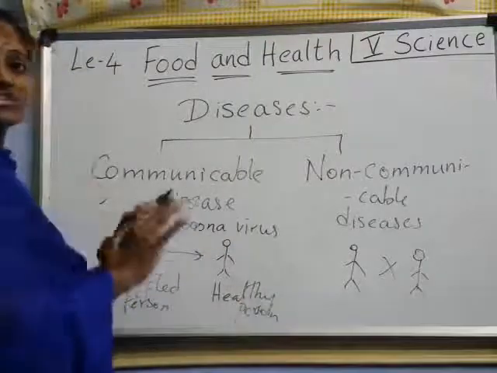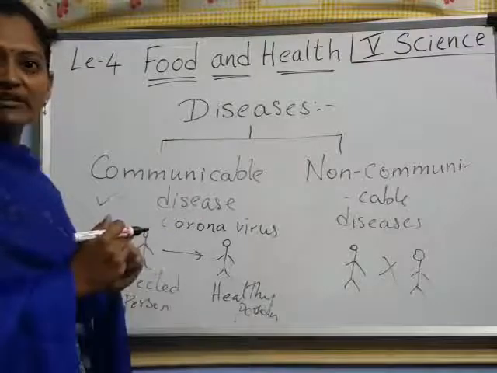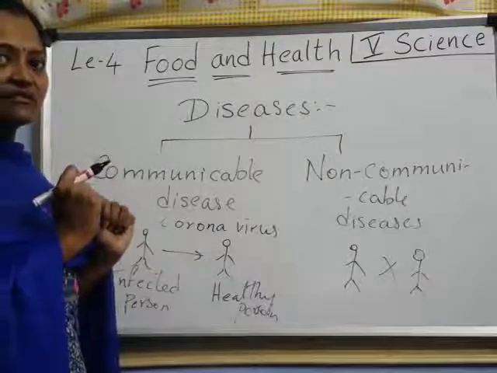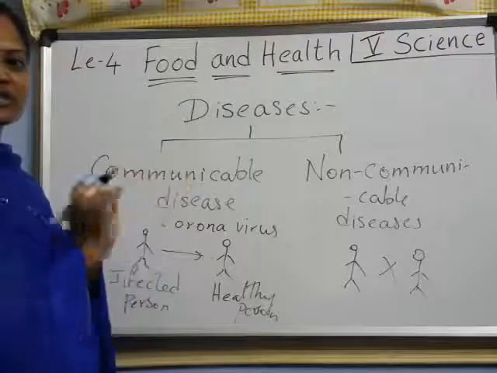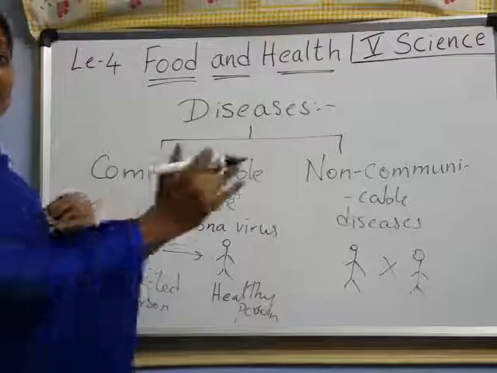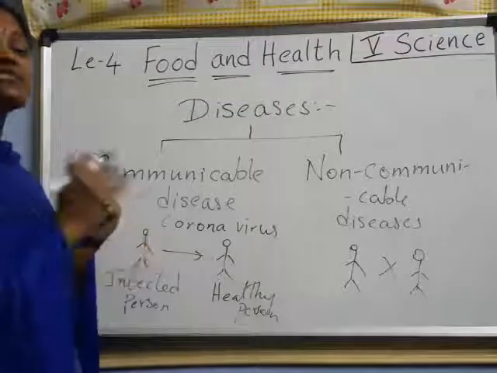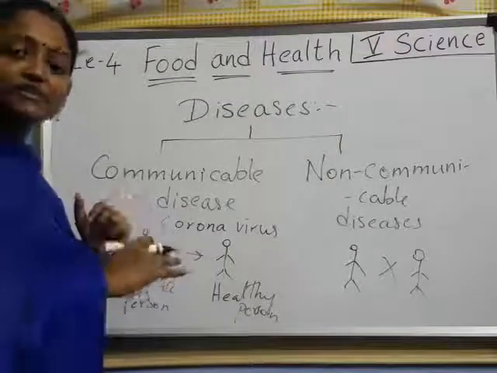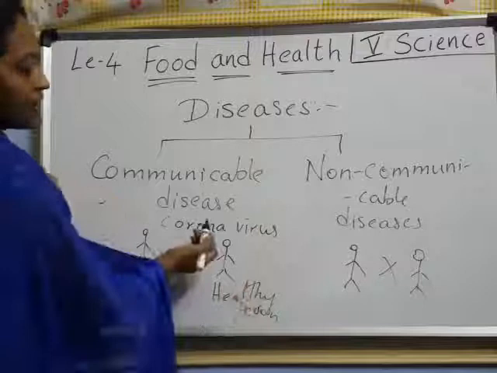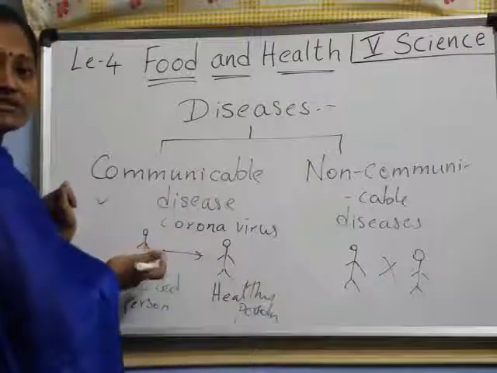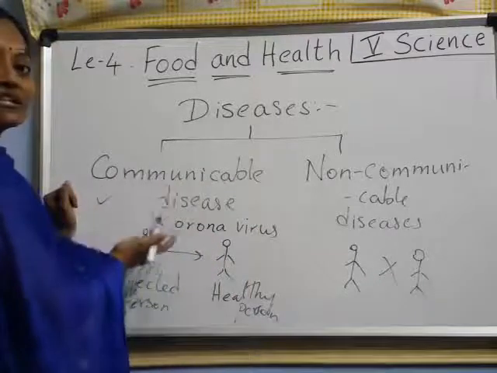That's why we are not touching anything when we are going outside. We are wearing masks, right? And not touching person to person, maintaining some physical distance, right, children? Why all this? Because the disease is transferred from one person to another person. So coronavirus comes under this. What is this? This is communicable disease.